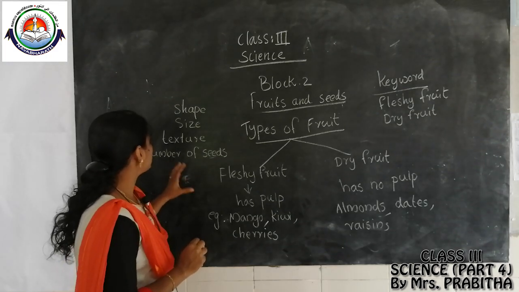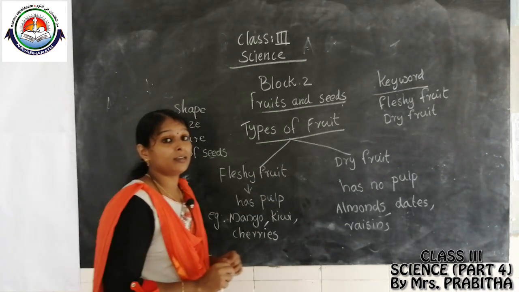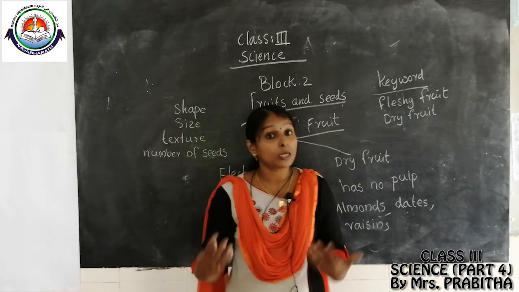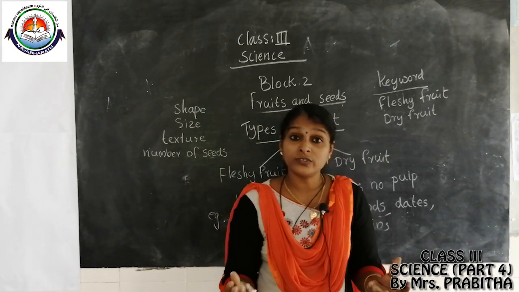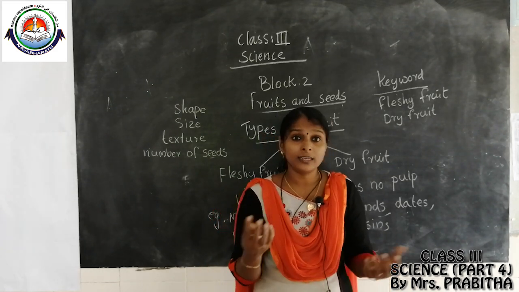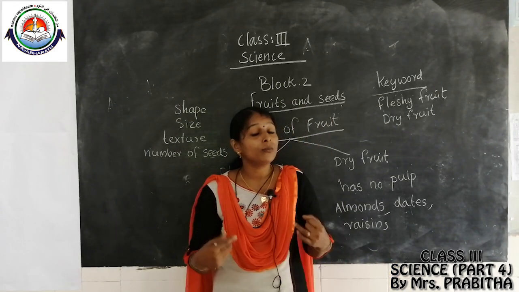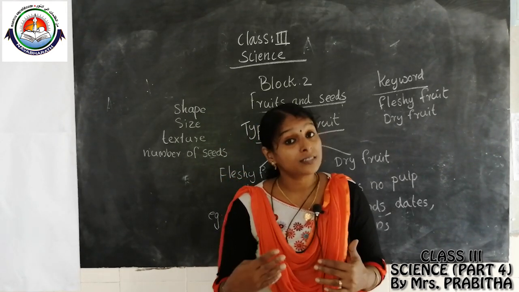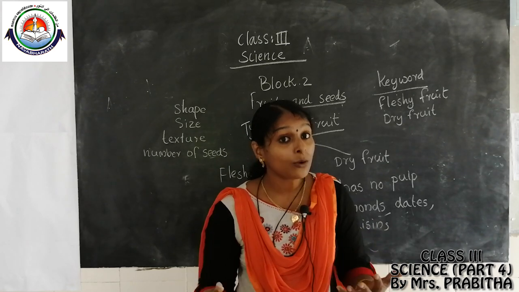Then the number of seeds is also different. Some fruits have many seeds, like watermelon; some fruits have few seeds, orange; some fruits have one seed, mango, etc.